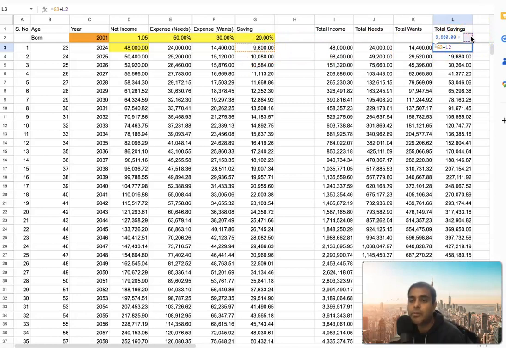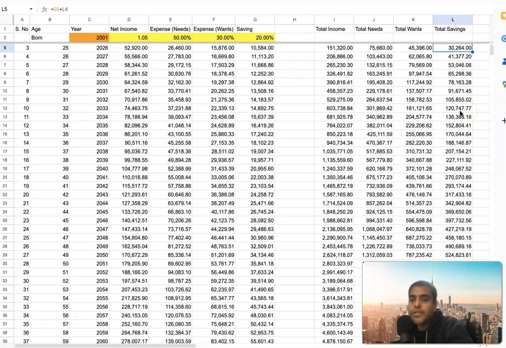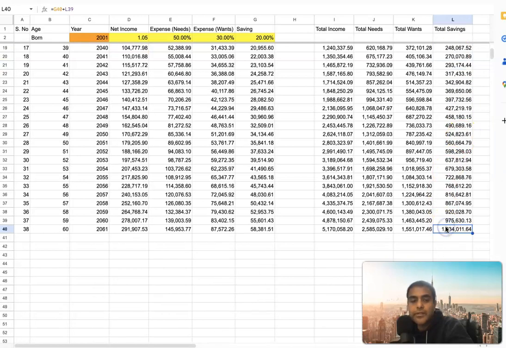In the first year I have accumulated 0, so it is just the same thing. But next year I have already accumulated 9,600, and then 10,080 on top of it, so now I have 19,680. This is the formula, and I just copy-pasted it for the rest, and now I have this accumulation happening, and this goes all the way till year 38.